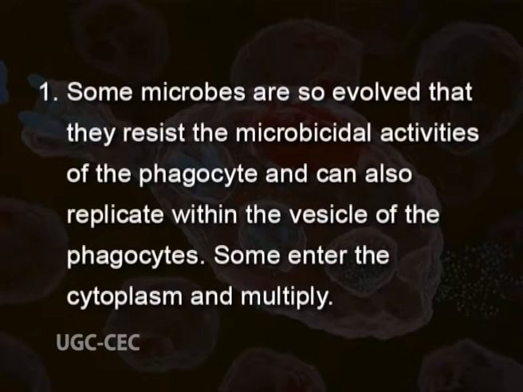There are two probable reasons why the microbes gain entry within the cells. 1. When the macrophages phagocytose the microbes as early defense, some of them are so evolved that they resist the microbicidal activities of the phagocyte and can not only survive but replicate within the vesicle of the phagocytes. Some of them may enter the cytoplasm of the infected cells and multiply using nutrients from the cytoplasm. Once within the cytoplasm, these microbes are protected from the killing by the phagocytes as the microbicidal activity is restricted to the vesicle only.